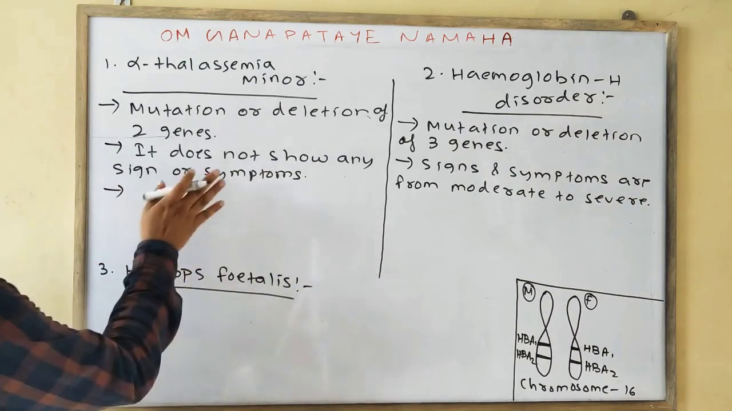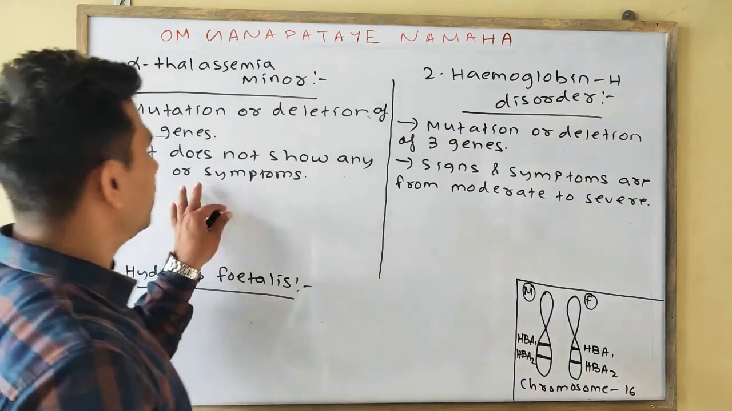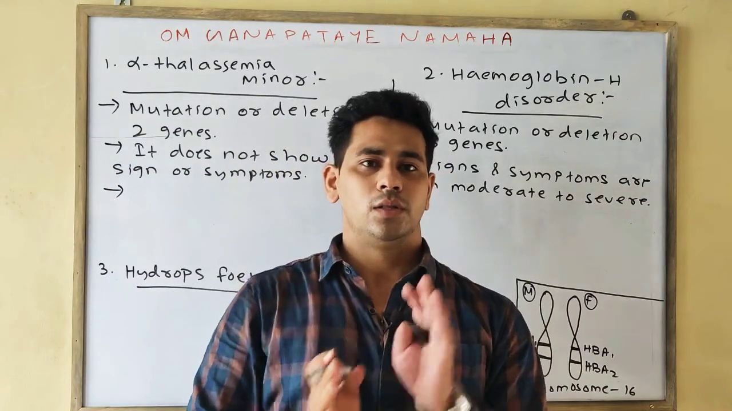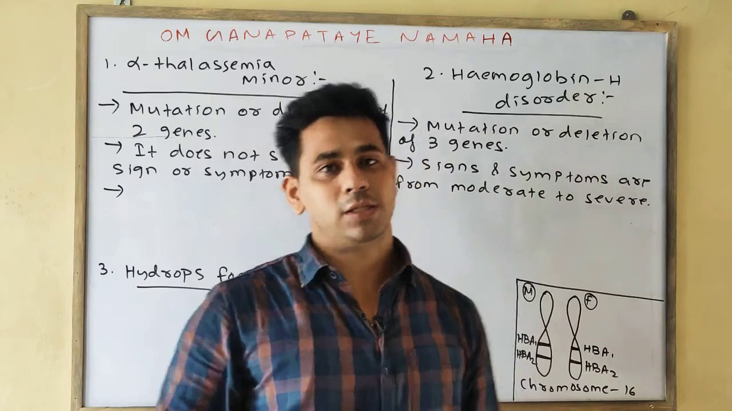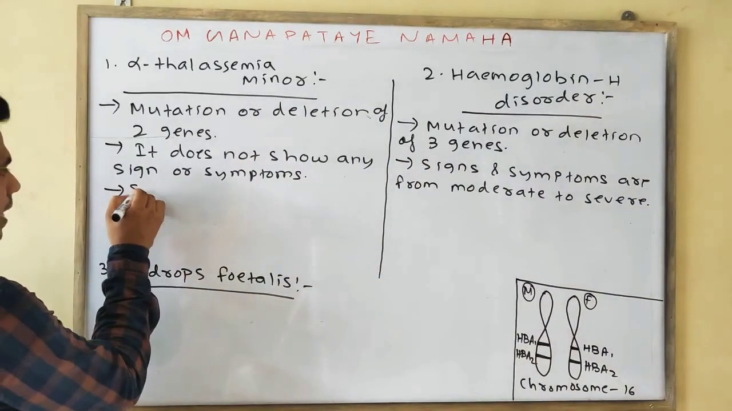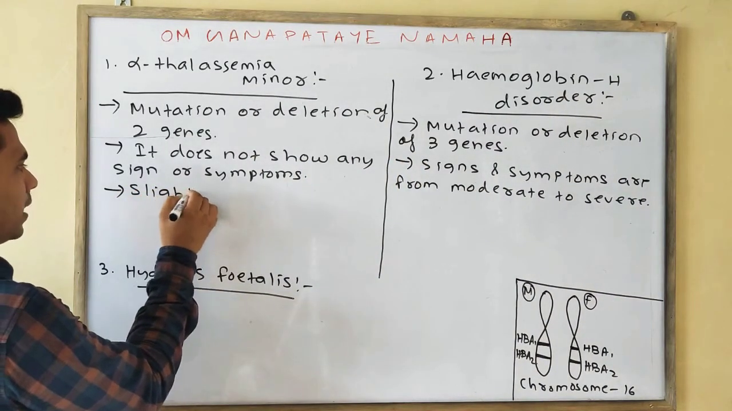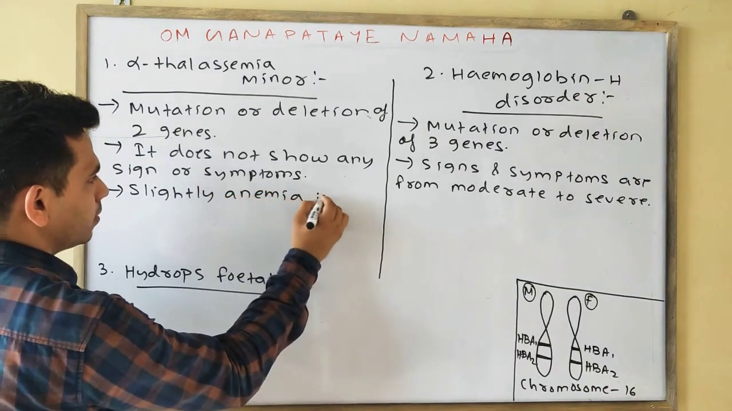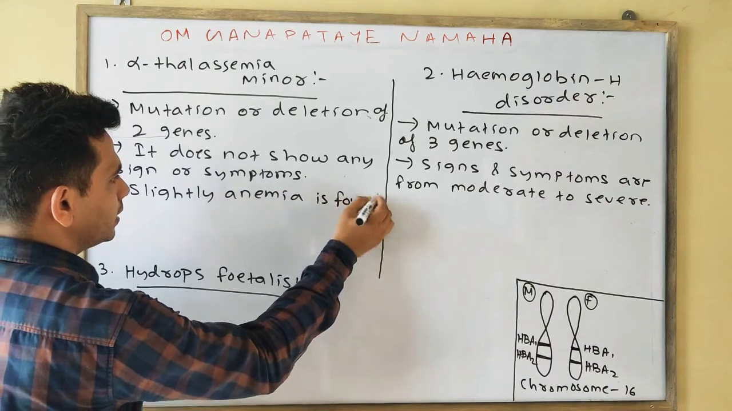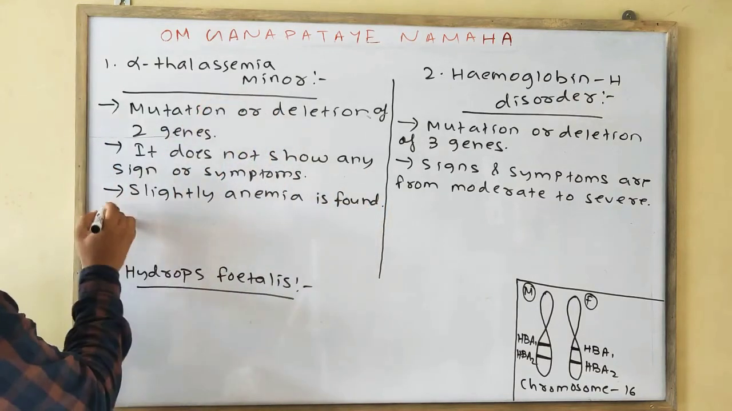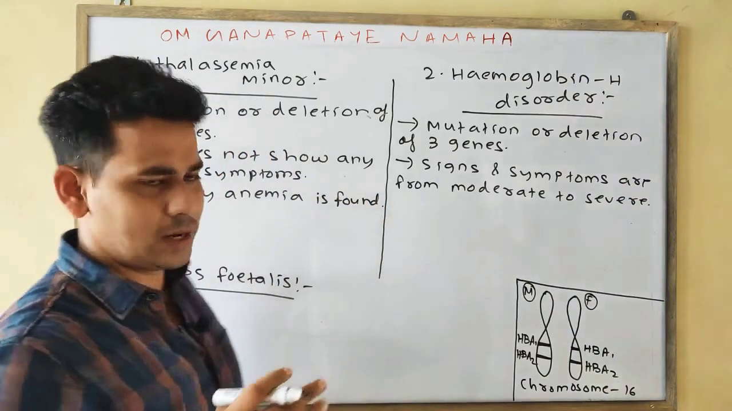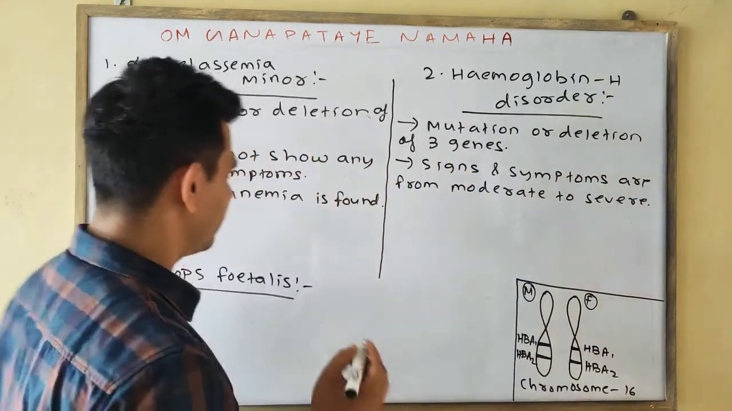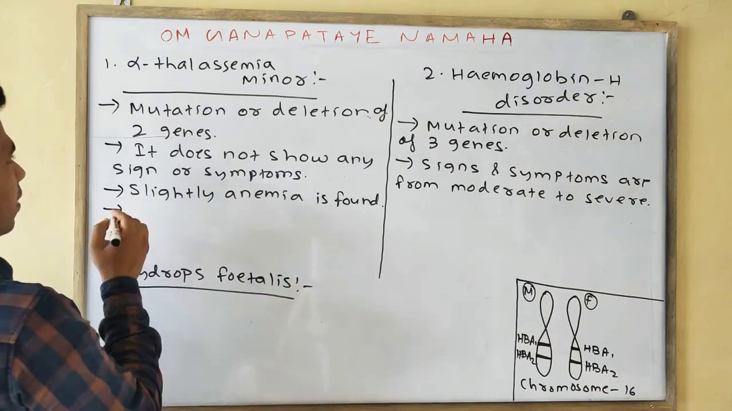Next point. In the case of alpha thalassemia minor, slight or minor anemia is found. We can say a mild form of anemia is found in alpha thalassemia minor.